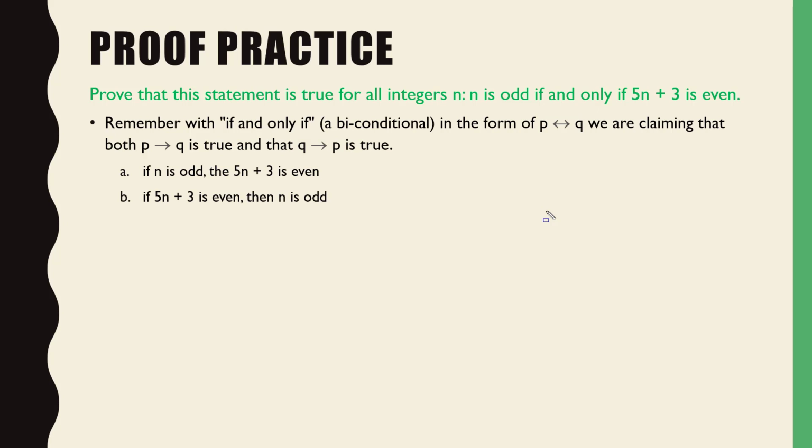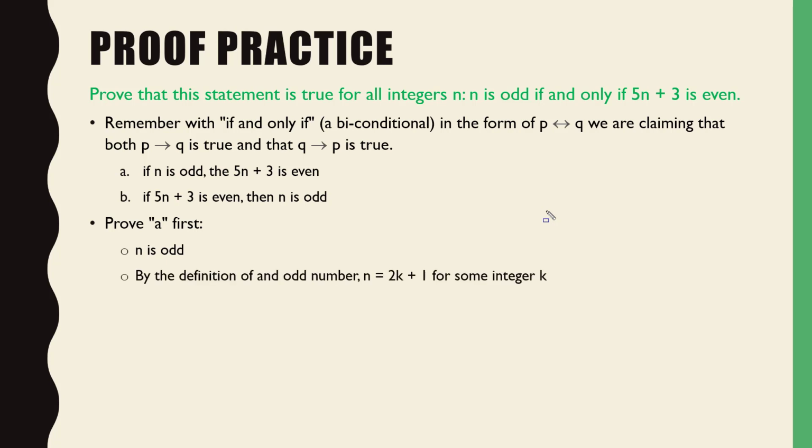So this is what we're trying to prove. If n is odd, therefore 5n plus 3 is even. That's P, therefore Q. And then Q, therefore P: if 5n plus 3 is even, then n is odd. Make sense? Okay, so let's do part A first. N is odd. That's our given. That's our known. That's our hypothesis. N is odd. And then by the definition of an odd number, we get this.